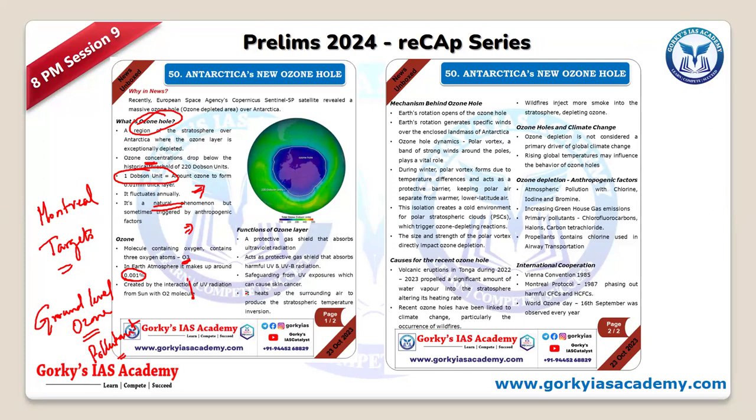So find out some industrial applications of ozone. Apart from that, they may ask you about anthropogenic causes apart from climate change. You can say volcanic eruptions. Apart from that, wildfires. These can also trigger ozone loss, and that is the ozone hole. So remember that, especially wildfire. You may not immediately think of wildfire, but it is one of the important aspects you need to remember.